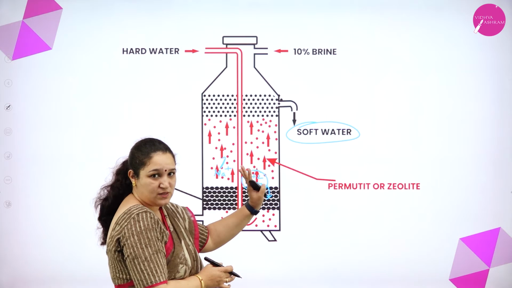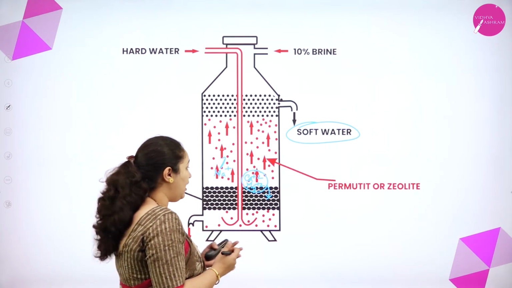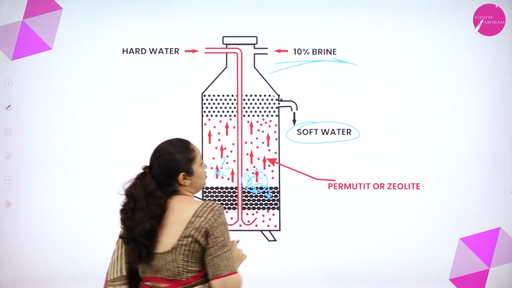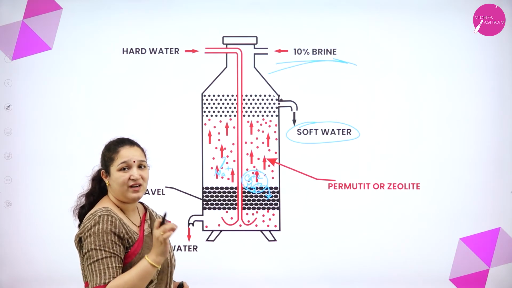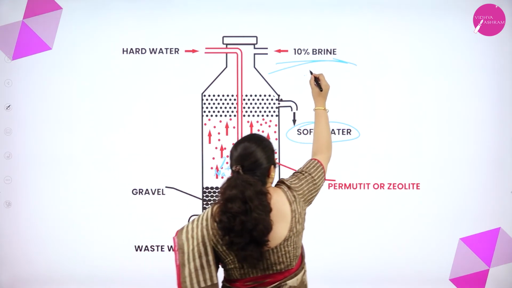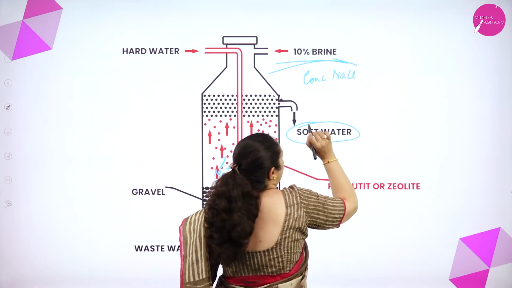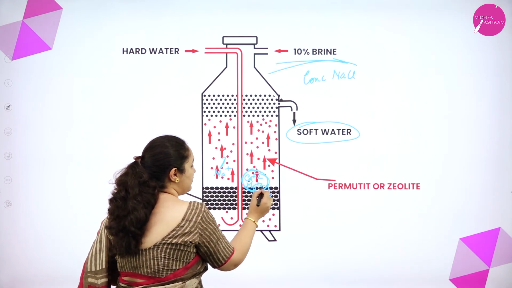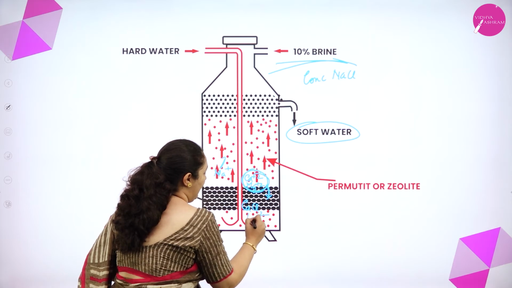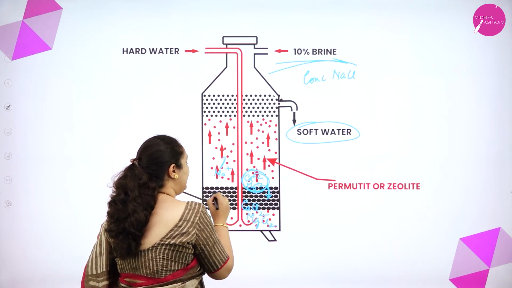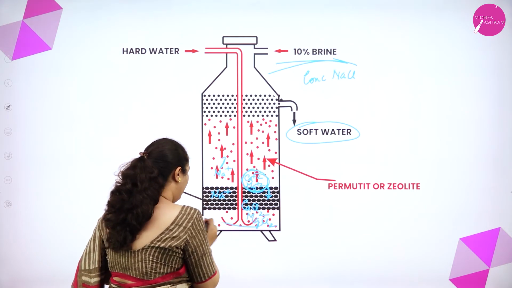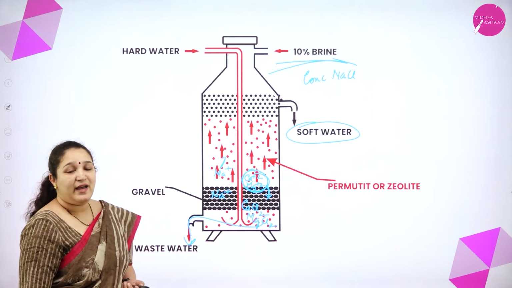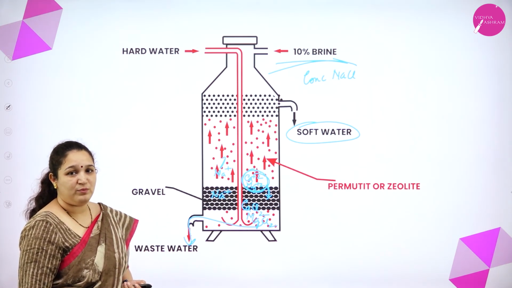I don't pass any more water. I've finished my process. Now if I want to regenerate my zeolite, if I want to remove this calcium and magnesium, what will I do? I will pass this brine solution. Brine solution is nothing but concentrated NaCl solution. When I pass this, calcium and magnesium ions will go out as calcium chloride and magnesium chloride, and they will get replaced with sodium ions. That waste water we remove from here. So that is about the ion exchange method or permutit method.